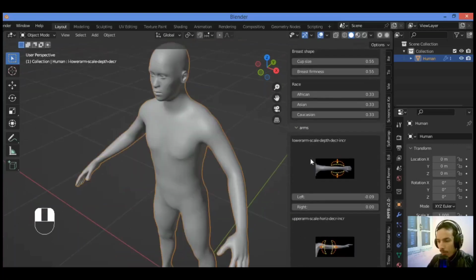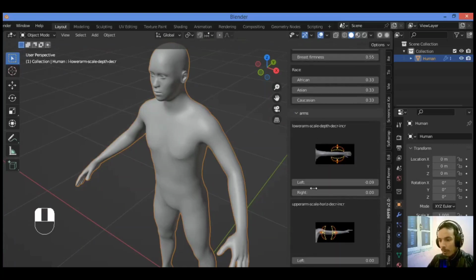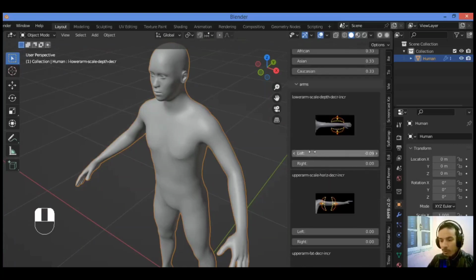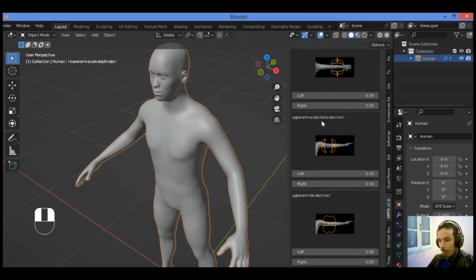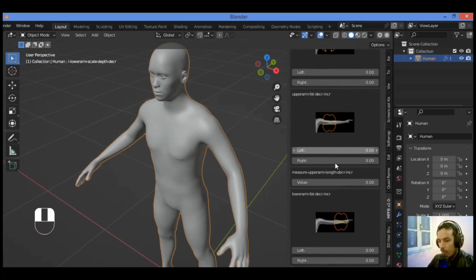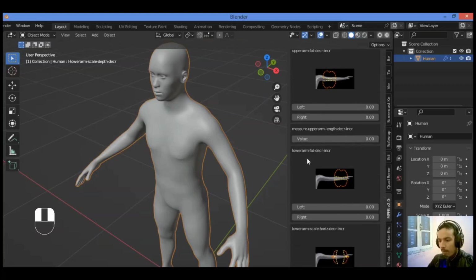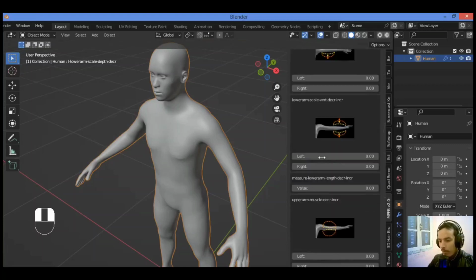I have here some parts of the body of this human. Arms, for example: you can drag this slider in order to rotate it like this. And we have the upper arm scale horizontal. You can change the dimensions and play around with all those factors in order to make your model.